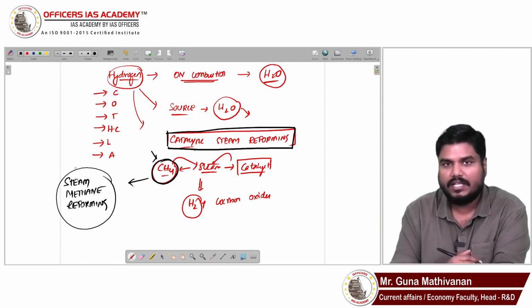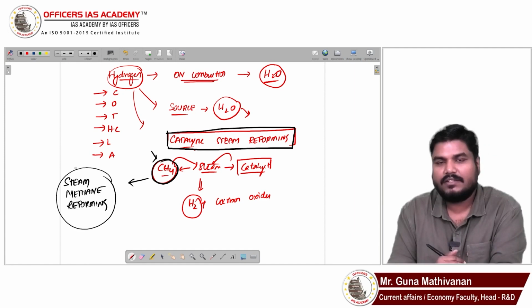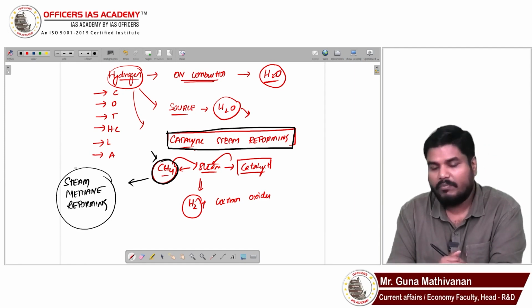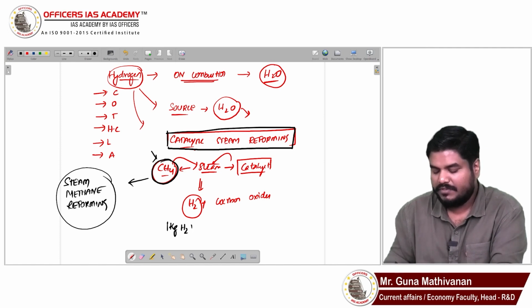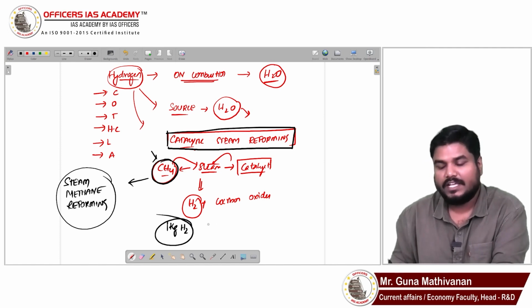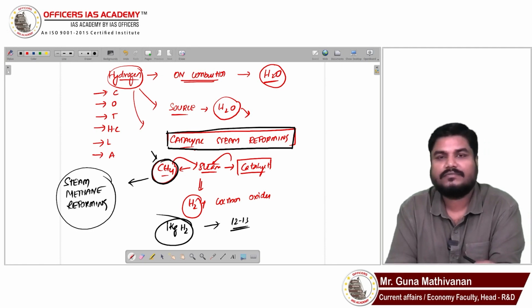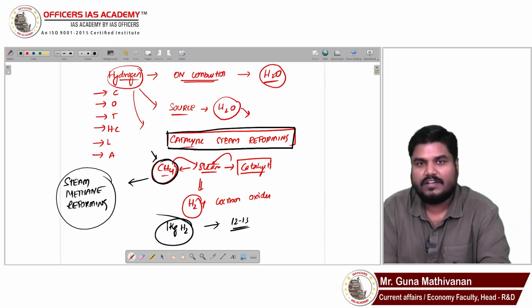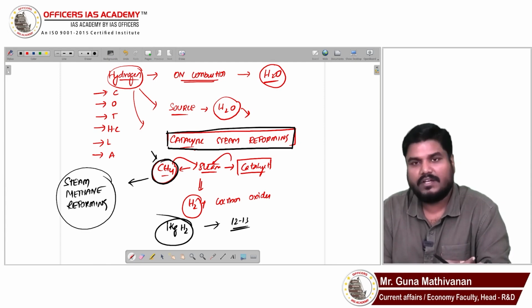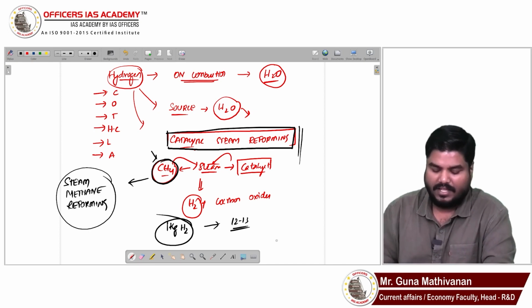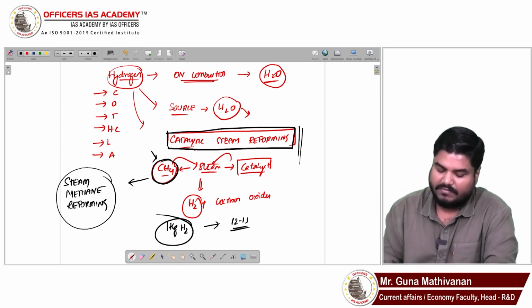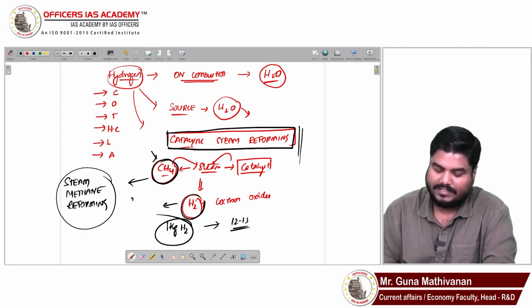This is the most commonly used method, but this method is highly polluting. It is highly polluting because to produce 1 kg of hydrogen, you will be producing at least 12 to 13 kg of carbon oxides, carbon dioxide, carbon in general. So this method is highly polluting. Right? So this hydrogen will be called gray hydrogen.